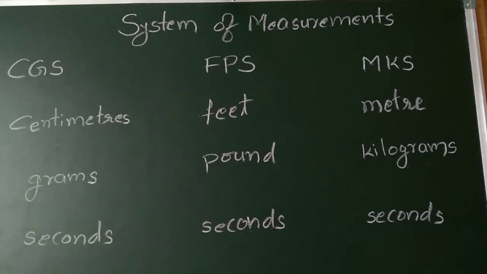Next one is the FPS system. Here length is measured in feet, mass is measured in pounds, and time is measured in seconds. It is known as the British system. Next, MKS system. Here the length is measured in meters, mass is measured in kilograms, time is measured in seconds.